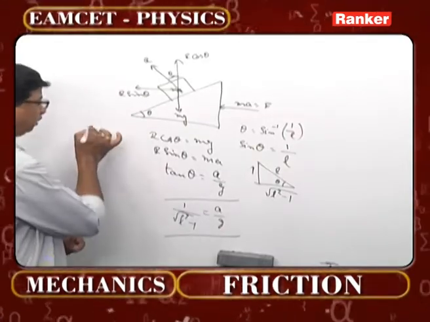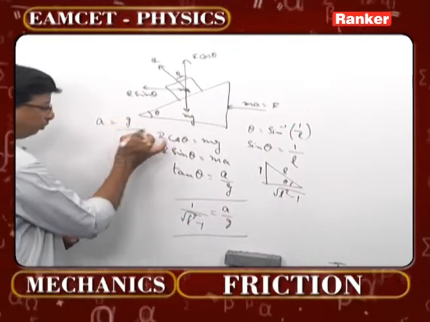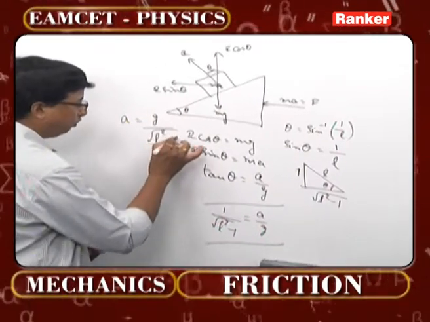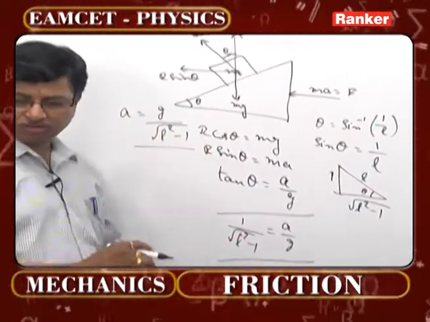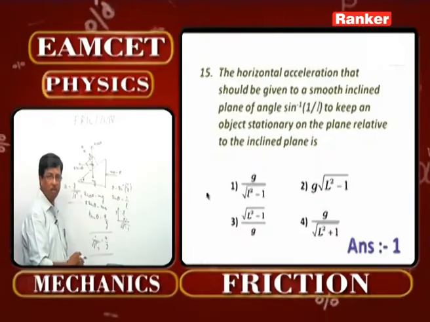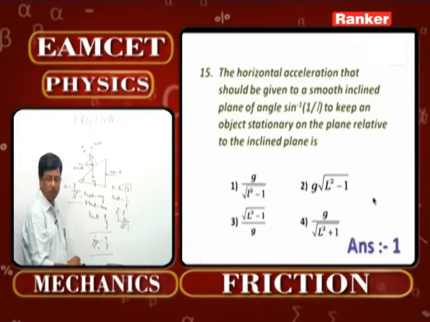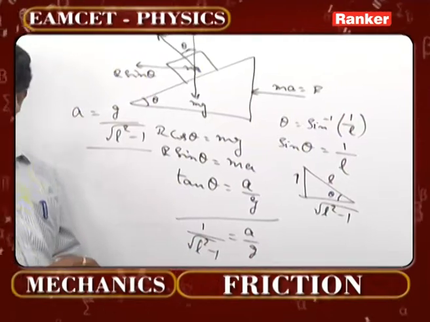Now cross multiply that. A will be g by root of L square minus 1. That particular equation is given as the first option over there. That itself is the correct answer for this question number 15. Now check the next number here.